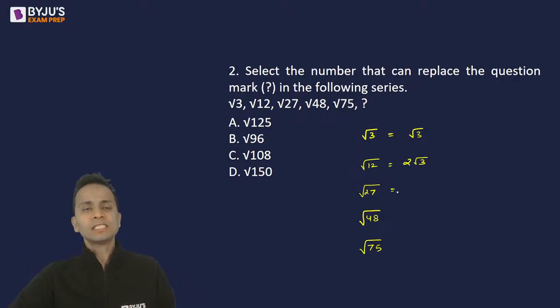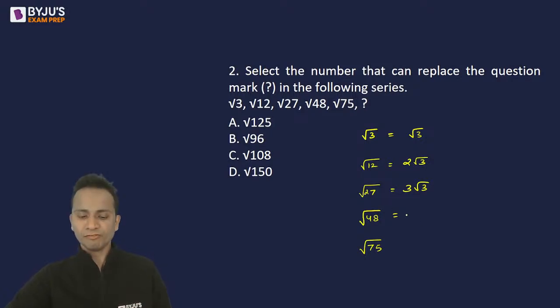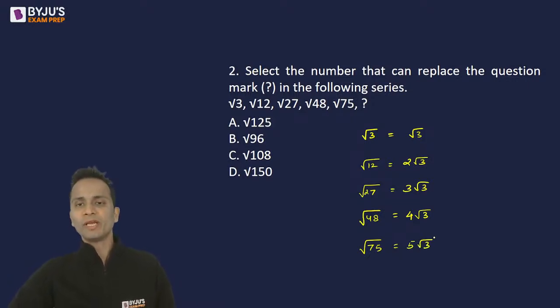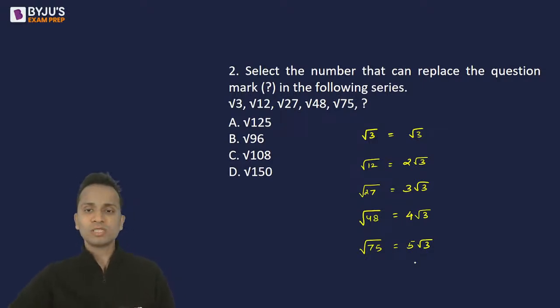Similarly, 27 can be written as 3 cube. 3 square will come out and it will become 3 under root 3. 48 can be written as 16 multiplied by 3. 3 will remain inside, 16 comes outside and becomes 4, so it is 4 under root 3. 75 is 25 multiplied by 3. 25 will come out and become 5 under root 3. So I have 1 root 3, 2 root 3, 3 root 3, 4 root 3, 5 root 3. So the next number should be 6 under root 3.